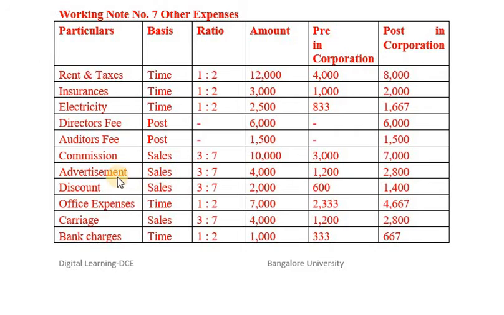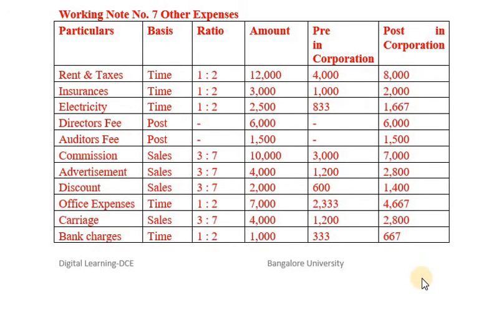Commission, sales ratio. Advertisement, sales ratio. Discount, sales ratio. Office expenses, sales ratio. Carriage, sales ratio. Bank charges, time ratio. Now, see, time ratio is 1:2, and sales ratio is 3:7. The total amount is given, and we are apportioning these amounts based on 1:2 in case of time ratio and 3:7 in case of sales ratio.